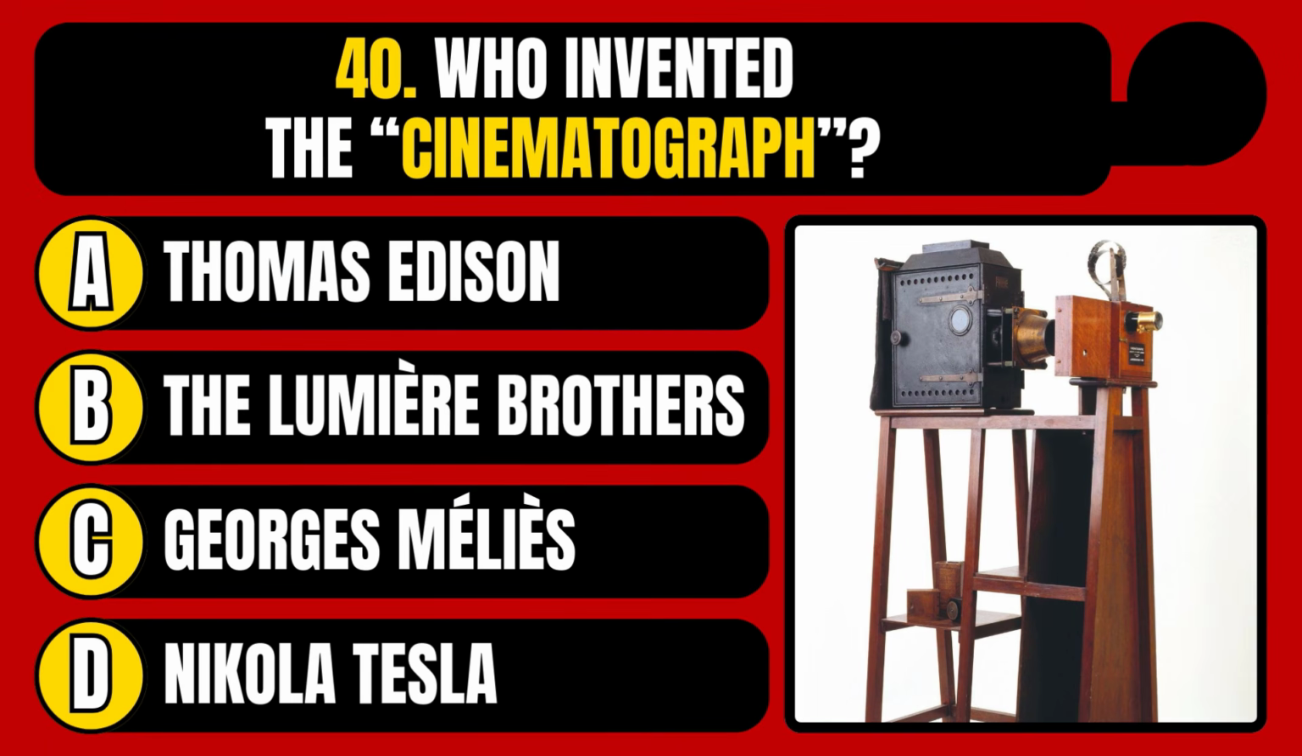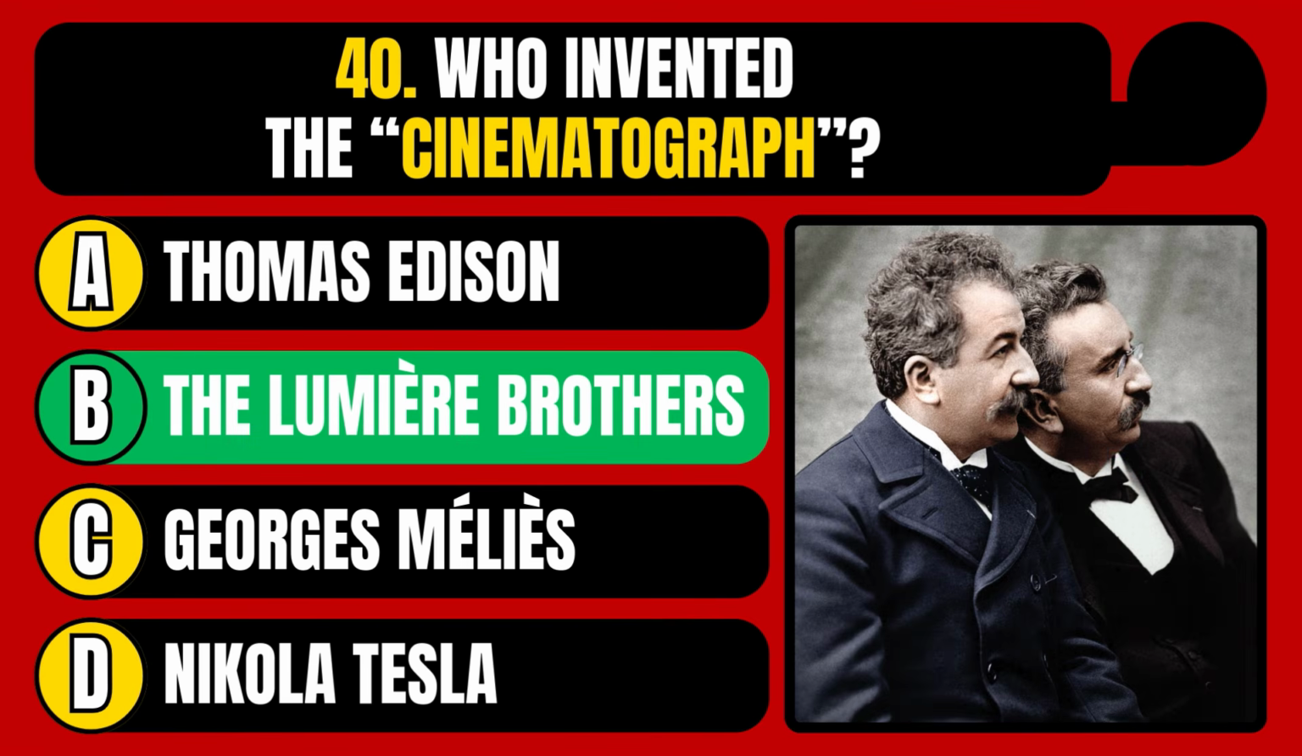Who invented the cinematograph? Thomas Edison, the Lumière brothers, Georges Méliès, or Nikola Tesla? The correct answer is option B, the Lumière brothers.